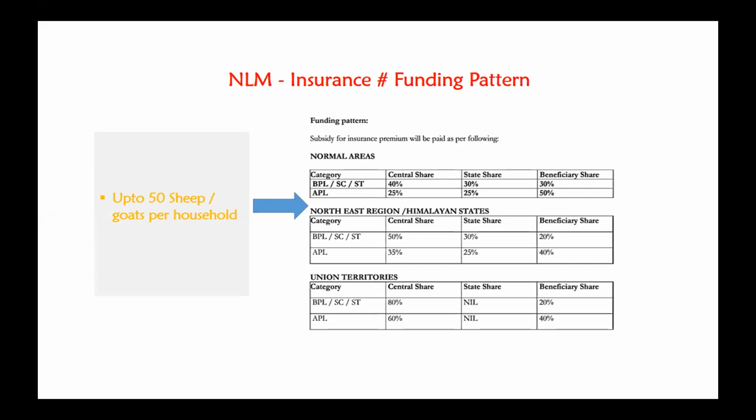And in the northeastern region, for the categories below poverty line and SC and ST, central share will be 50%, state share 30%, beneficiary share 20%, and then above poverty line 35%, then state share 25%, beneficiary should be 40%. Then union territories, for BPL, SC and ST, center share will be 80%, state share is nil, and beneficiary share 20%, and APL it is 60%, no state share, and then beneficiary 40%.